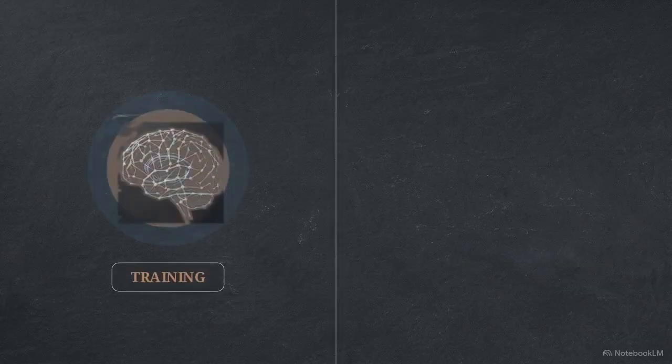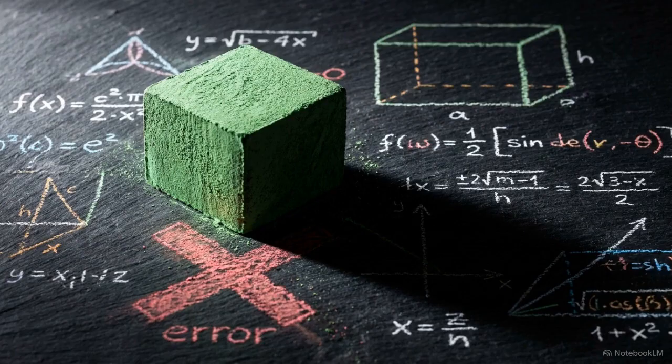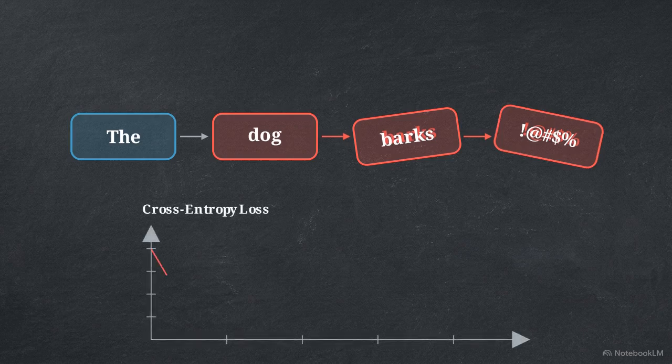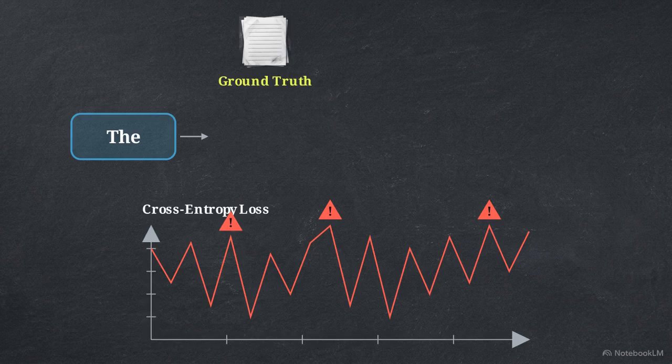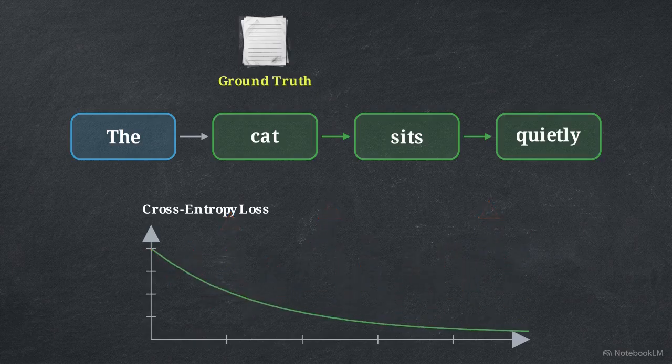The training phase operates under very different rules than the inference phase we use in final products. During pre-training, researchers employ a specific technique called teacher forcing. If a model in training guesses dog instead of cat early in a sentence and is then forced to use that error to predict the next word, the sequence derails. This creates a compounding error that makes it impossible for the mathematical gradients to converge. Teacher forcing corrects this issue by discarding the model's error. It forcibly injects the true word from the training data back into the input sequence for the very next step, ensuring the model stays on the correct path.